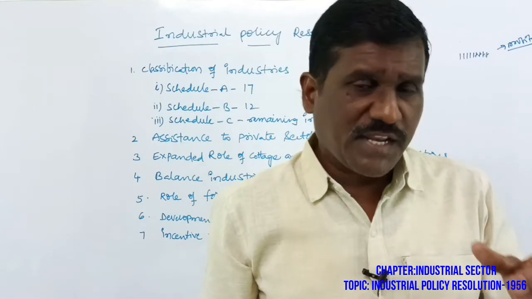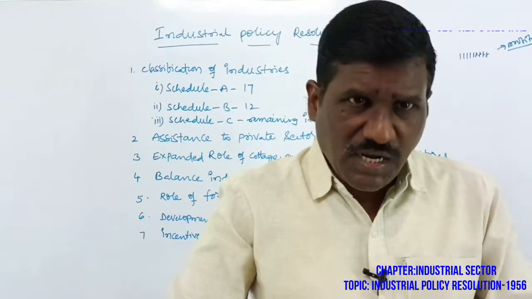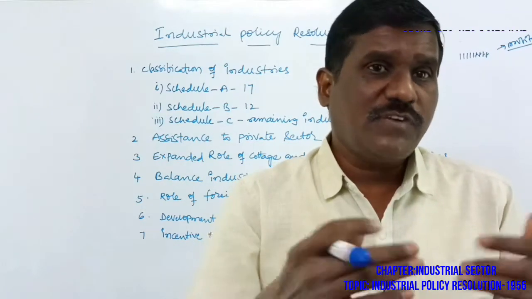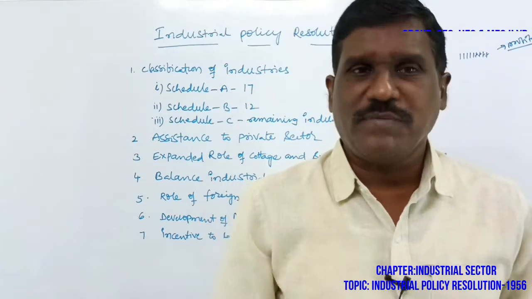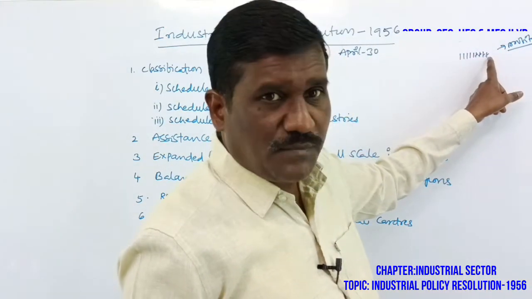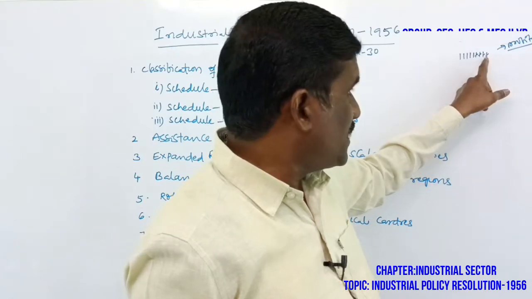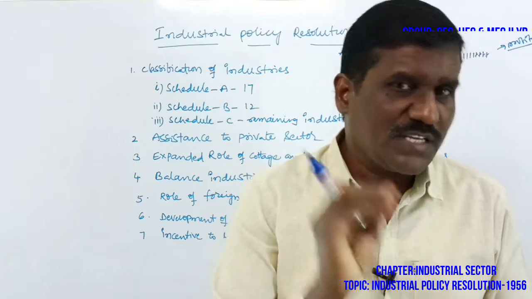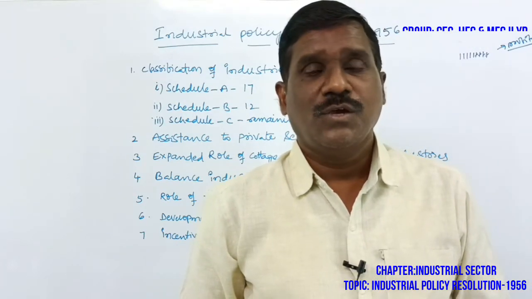The industries which get more profits also reinvest in industries, and again and again more industries are planned to be established. But there are no industrial profits, and most of the industries face industrial sickness and industrial losses, due to